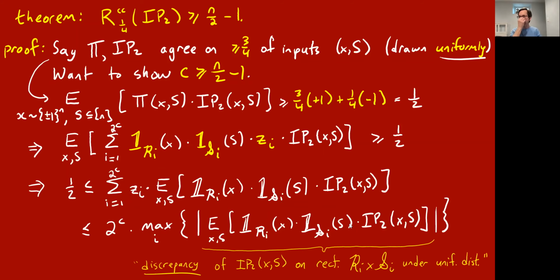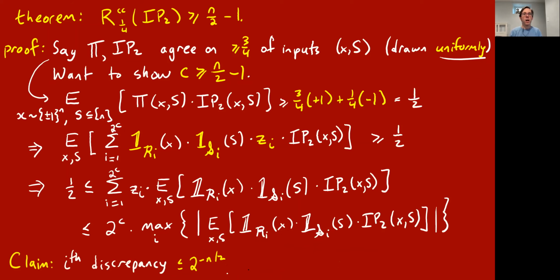And this expression, if you think about it, is known as the discrepancy of the inner product function on this combinatorial rectangle, Ri cross Si, under the uniform distribution. Okay, you pick x and s at random. You use this indicator to check that they're in the combinatorial rectangle, Ri cross Si. And then you look at the inner product mod 2's value here, which is either plus or minus 1. So this is really the Hadamard matrix. You're measuring the balance of plus or minus 1s, or the discrepancy of plus or minus 1s in this combinatorial rectangle, Ri cross Si.